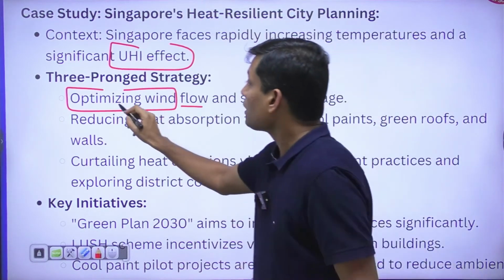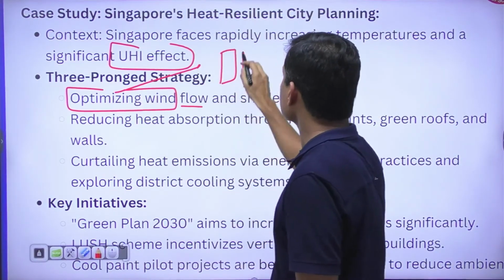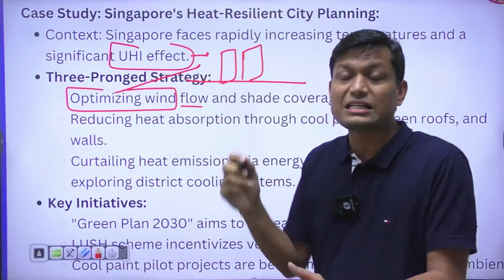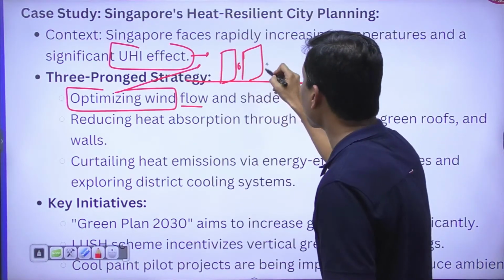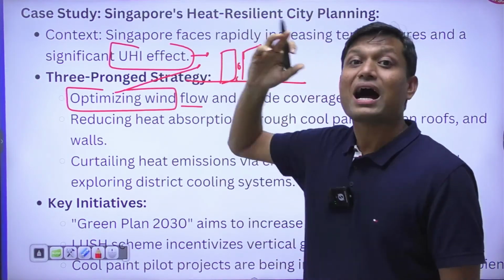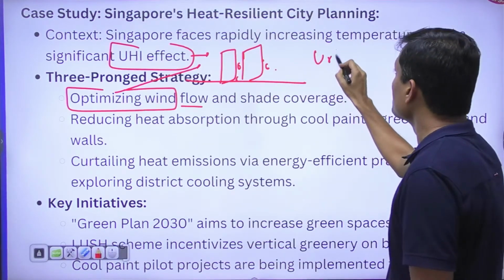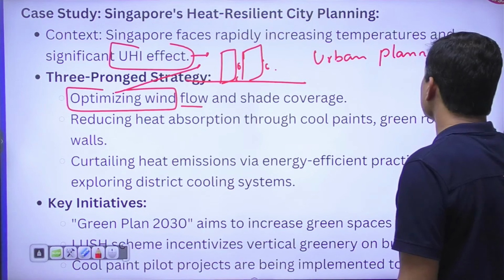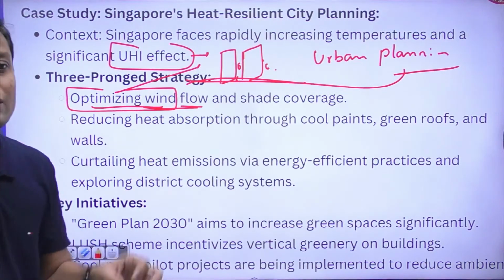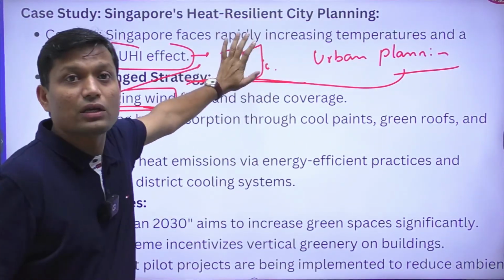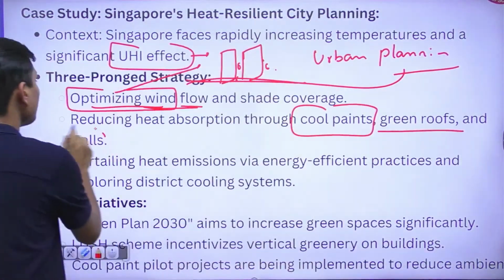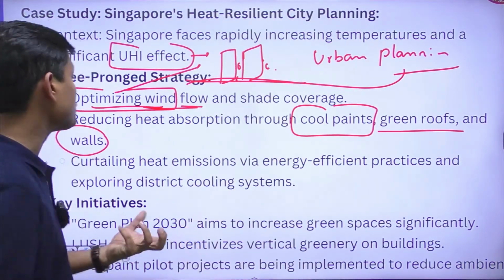The reason is, if we have tall buildings situated in the center of a city, it results in obstructed wind flow. When wind flow is obstructed, heat will accumulate in certain pockets, and as heat accumulates in certain pockets, I will have a higher urban heat island effect. So what is Singapore doing? Singapore has smart urban planning which takes this wind flow into account, and it will make sure that heat does not accumulate in the various pockets of the city. Other than that, Singapore is also using cool paints, green roofs, and whiter walls, which help reduce the temperature.